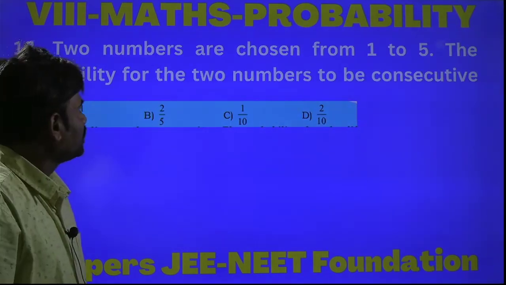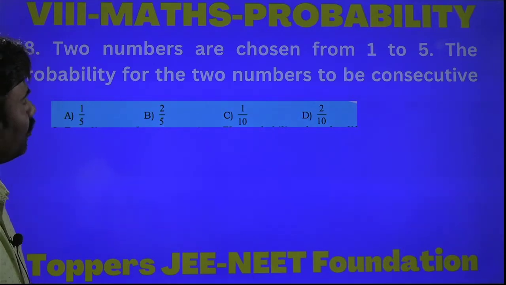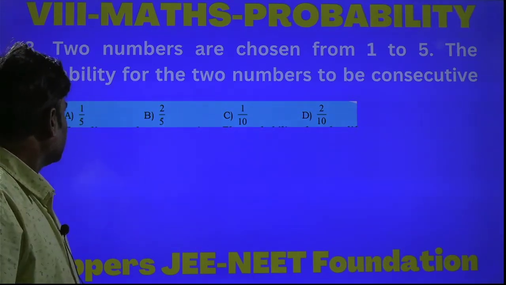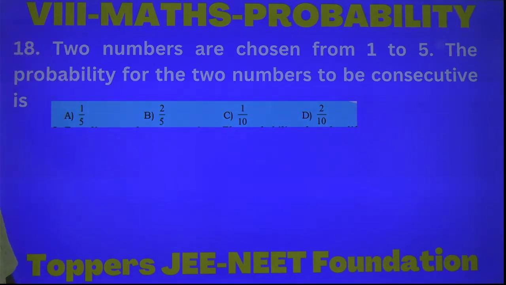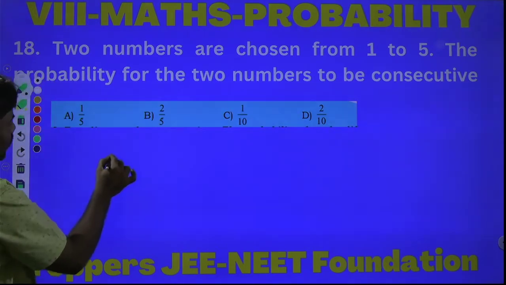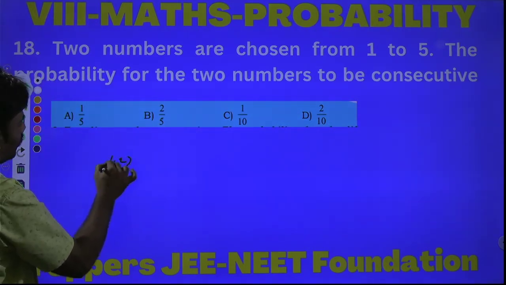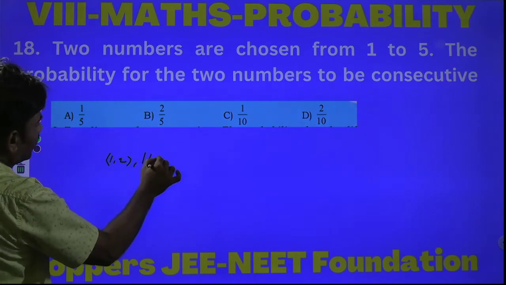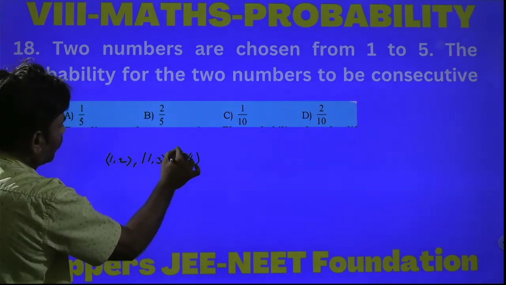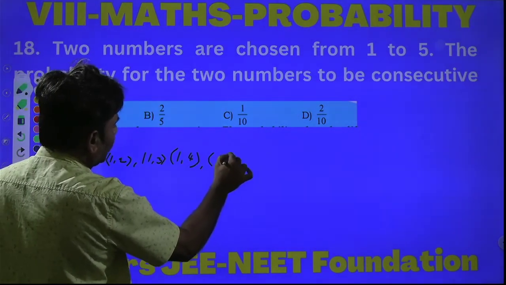Two numbers are chosen from 1 to 5. The probability for the two numbers to be consecutive is... Okay, 1 to 5 means what are the possible outcomes? First of all, 1,2; 1,3; 1,4; 1,5.